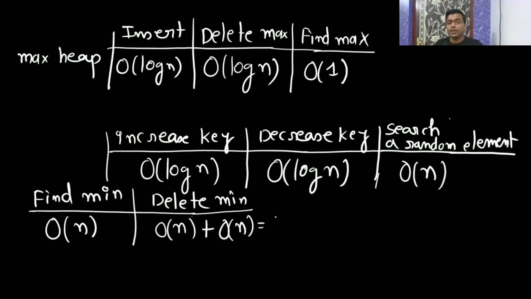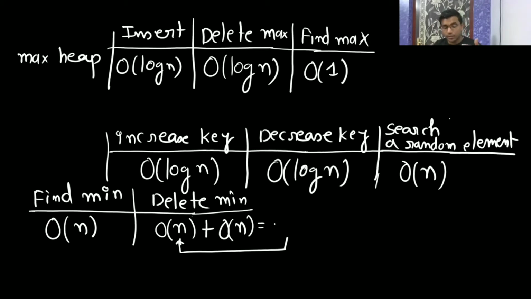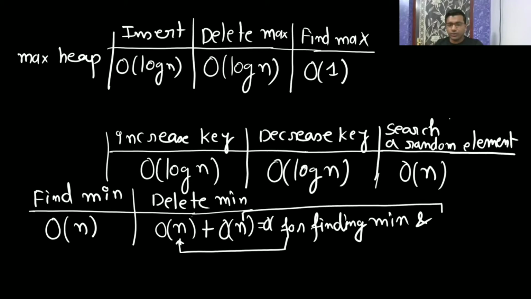For finding the min, and then checking again because after deletion it may happen that it is no more a max heap, big O of n is for finding the minimum, and so the total overall is going to be big O of n.